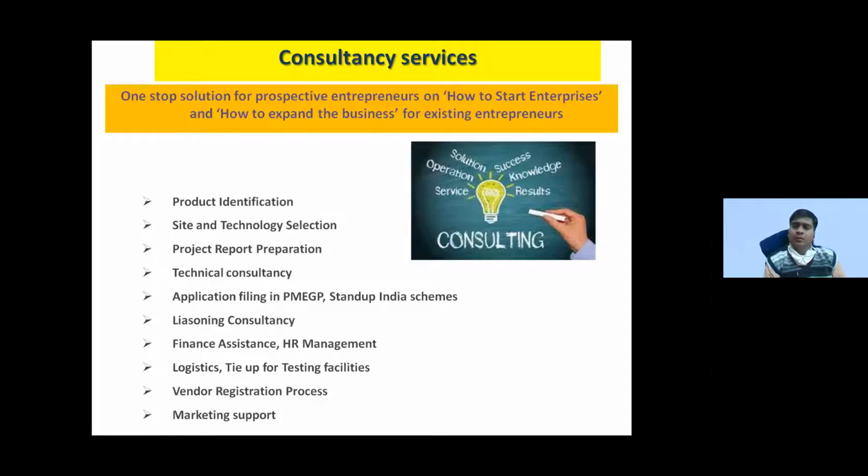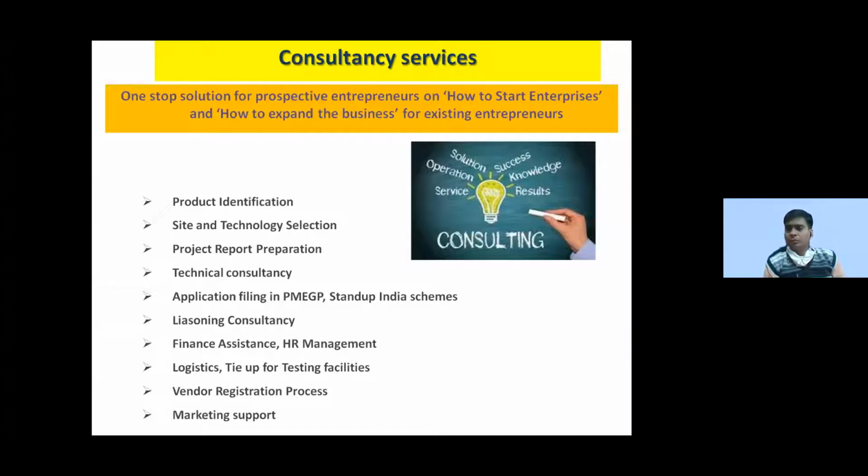So after you have selected and identified the product, it is important to select the site and technology also. Once you have selected the product, it is important to select where you should start this activity.